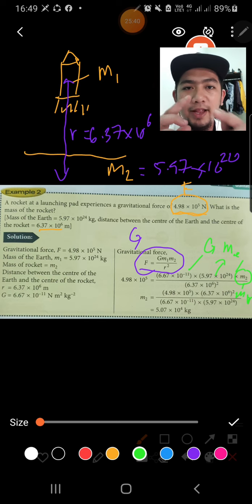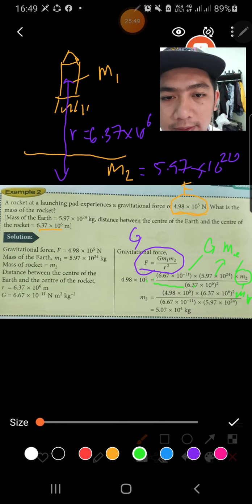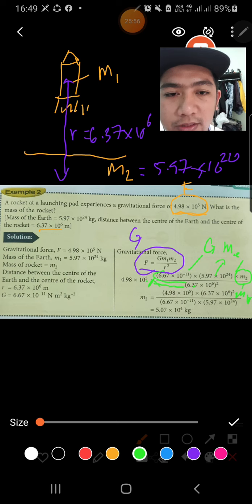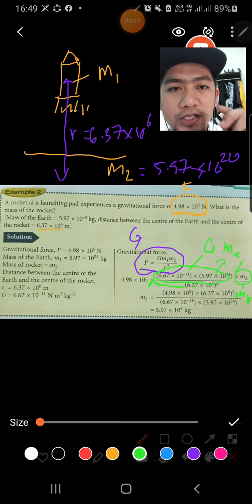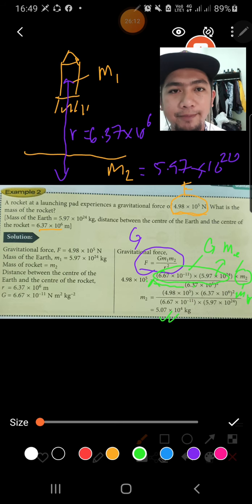So when you manipulate the formula, it will become like this. You bring 6.37 to this side: 4.98 exponent 5 times 6.37 exponent 6 squared, and then you divide with these two values, 6.67 exponent negative 11 times 5.97 exponent 24. And when you punch your calculator, you will get 5.07 exponent 4 kilogram. So the unit is kilogram because you find the mass of the rocket.